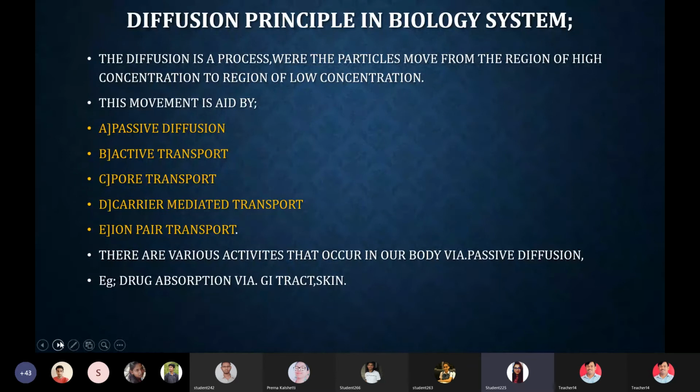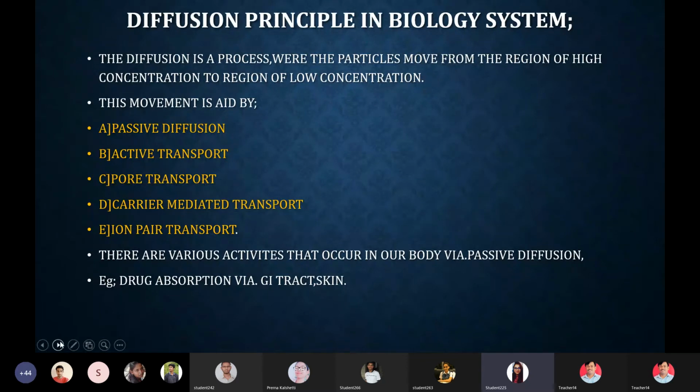We have seen a few reasons, and now we are going to proceed with the diffusion principle in the biological system. Basically, diffusion is a process where particles move from a region of high concentration to a region of low concentration. It is the very basic definition of diffusion.